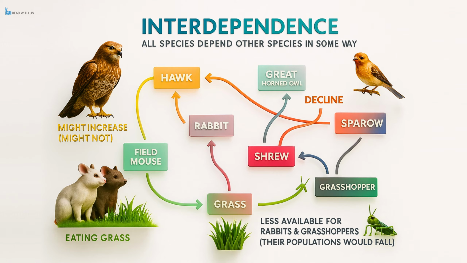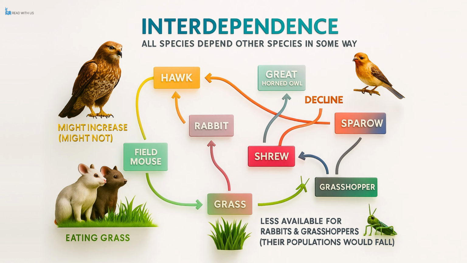If one species in the food web changes in population, let's say the mouse population suddenly increases, there are multiple consequences. The increased number of mice would lead to more grazing on grass, reducing its availability for other herbivores like rabbits and grasshoppers, potentially causing their populations to decrease.